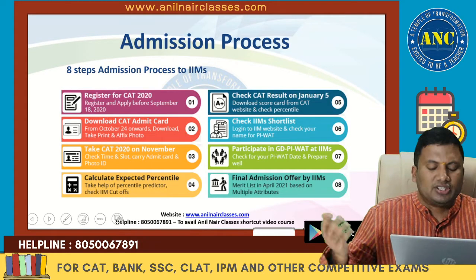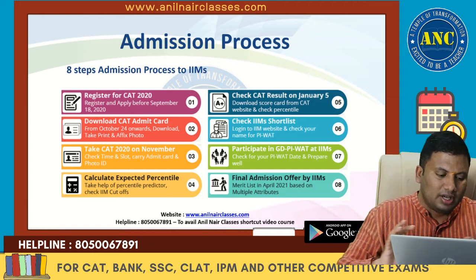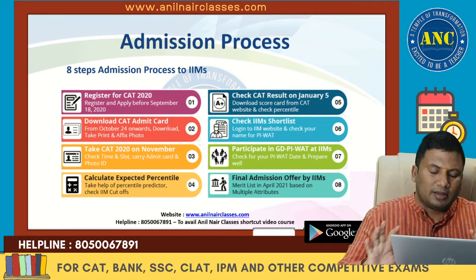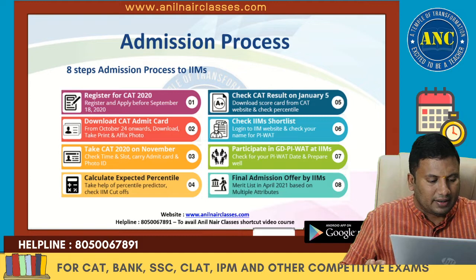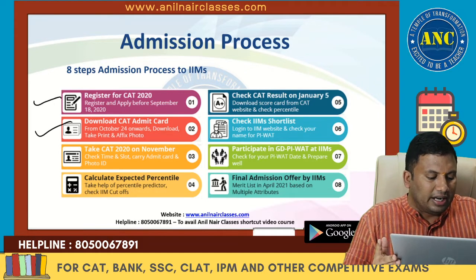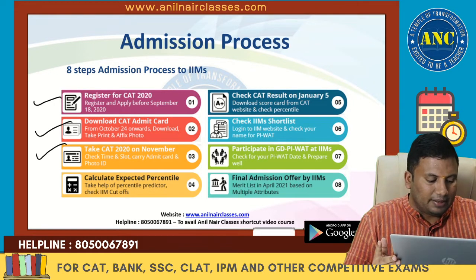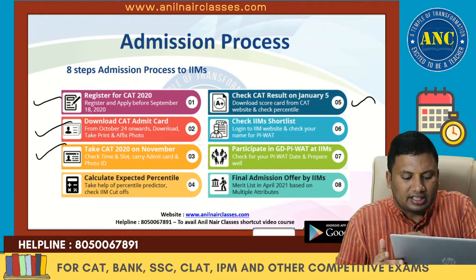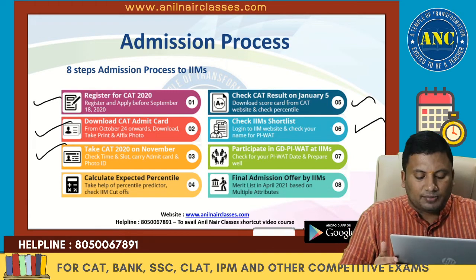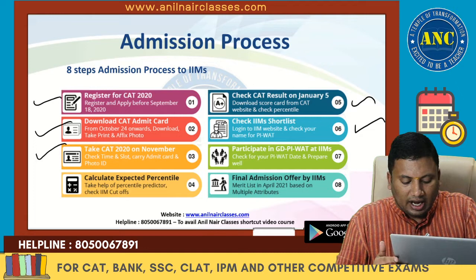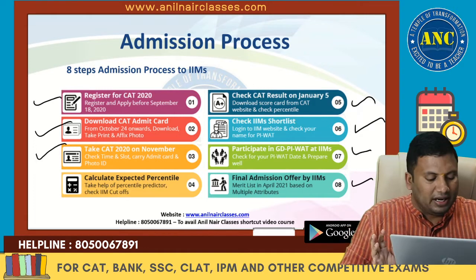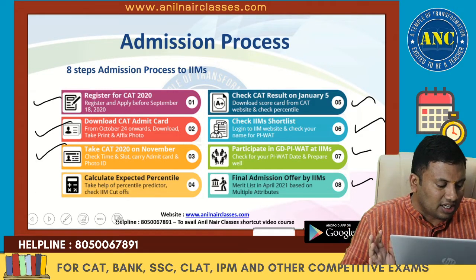Please take a screenshot of this. Almost each one of them is kept. This is something which I took from the website: registration date, downloading date, CAT examination date, CAT result date, each and every IIM's shortlisting criteria, and final admission. All the complete details are there. You can take a screenshot of it.